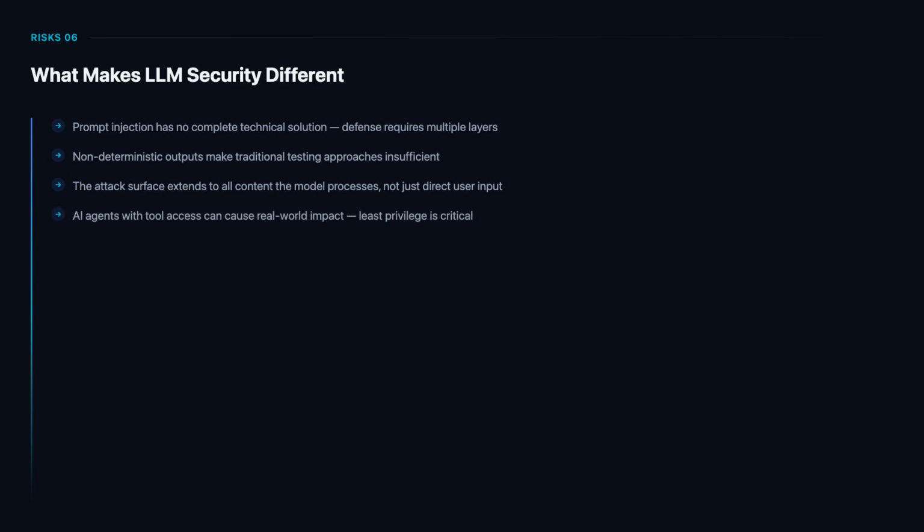When LLMs are connected to tools, APIs, and databases in agent workflows, prompt injection can trigger real-world consequences. An agent with database write access, email sending capability, or financial transaction authority can cause serious damage if compromised. Least privilege and human approval for high-risk actions are essential.